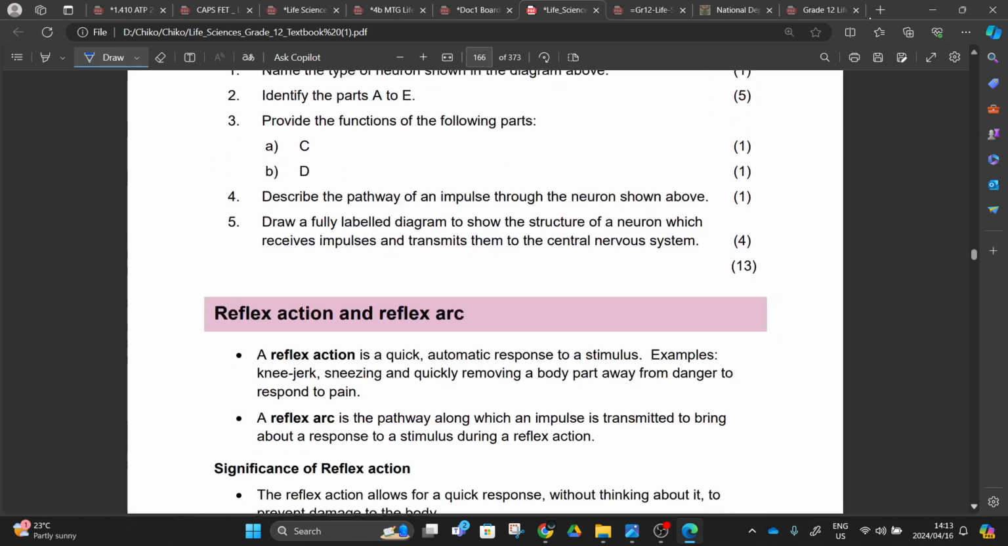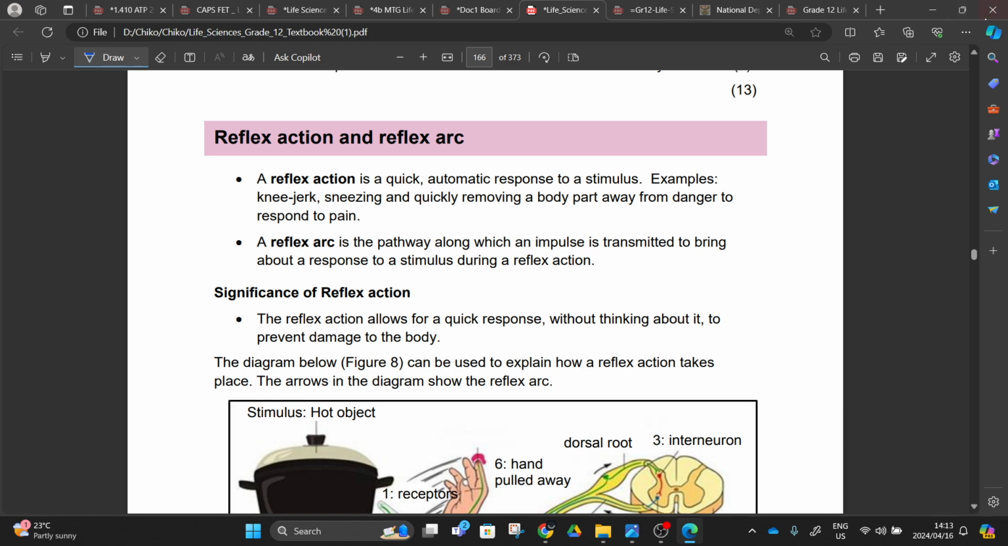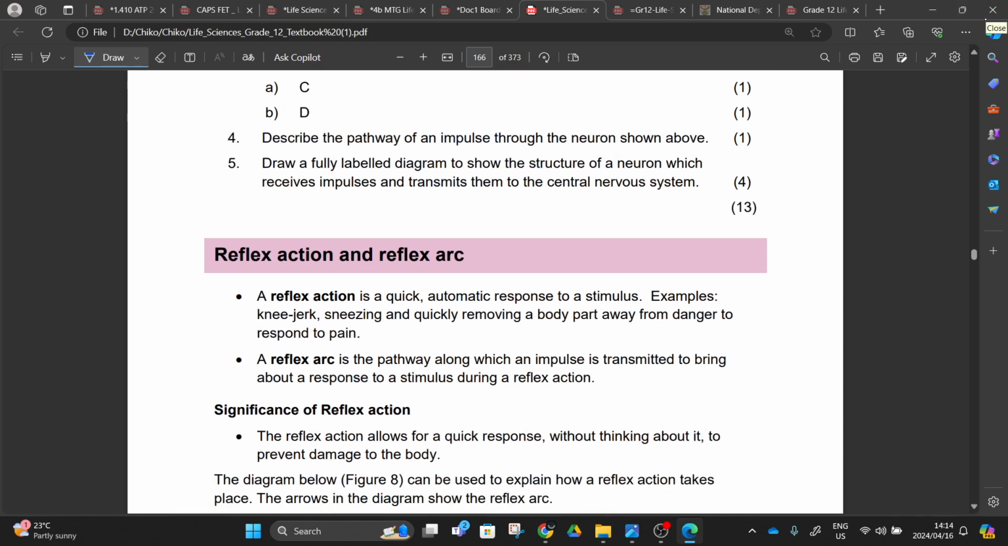So we can move on to our reflex arc now. The reflex arc and reflex action. This might sound like big words, but it's just a way of describing things. A reflex action is a quick autonomic response to a stimulus, right? And I told you that this system is very fast, mind you, controlled by the brain and spinal cord.